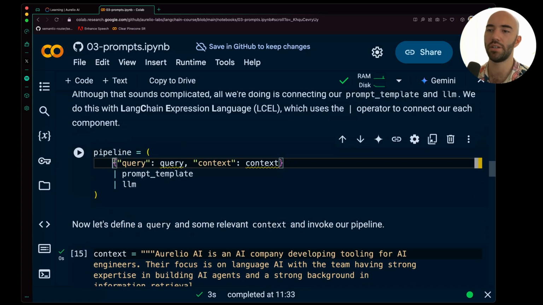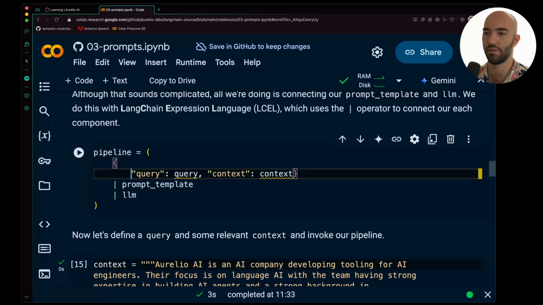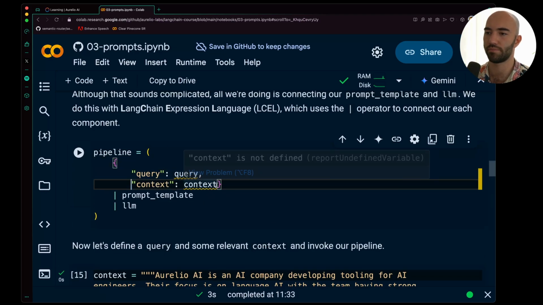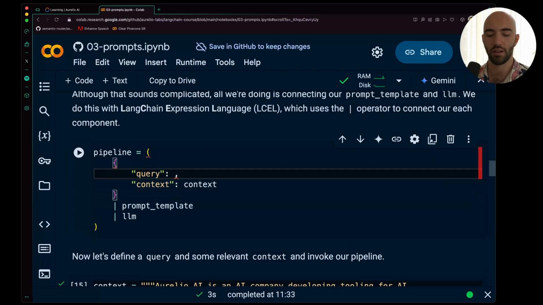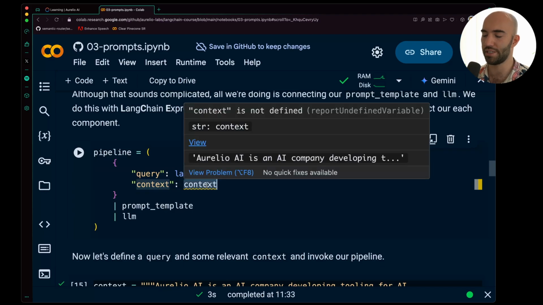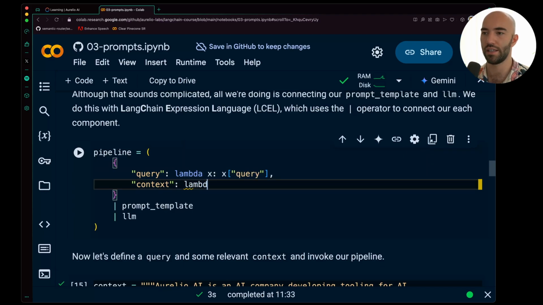Okay, and this is doing the same thing. Well, you'll see it in a moment. This is doing the exact same thing. Again, this is just an LSL thing. So all I'm doing in this scenario is saying, okay, take from the dictionary query, and then also take from that input dictionary the context key.